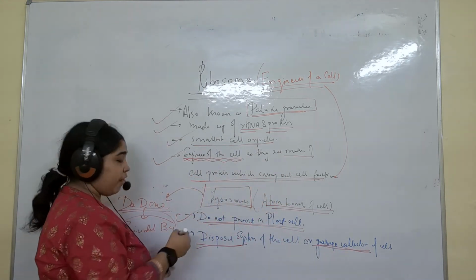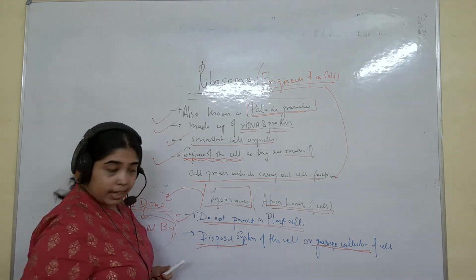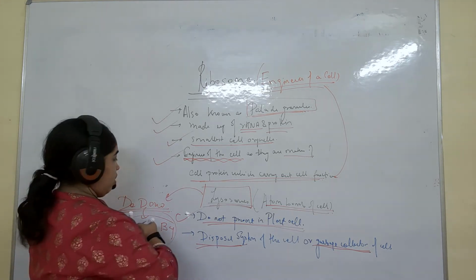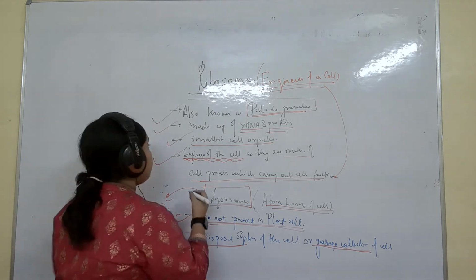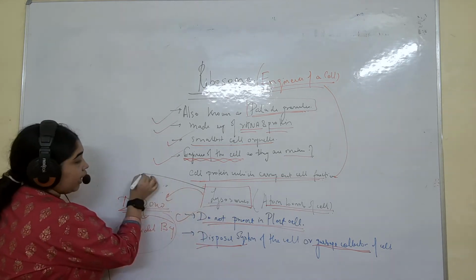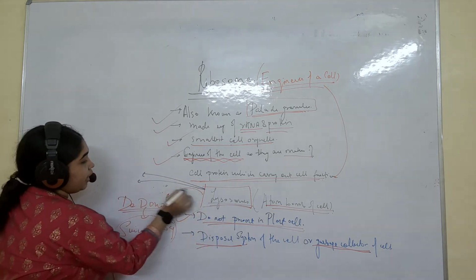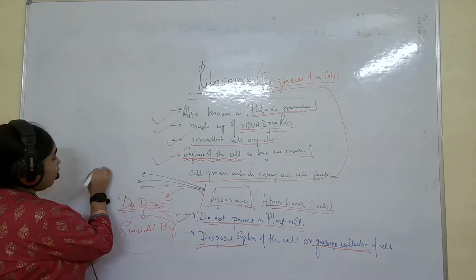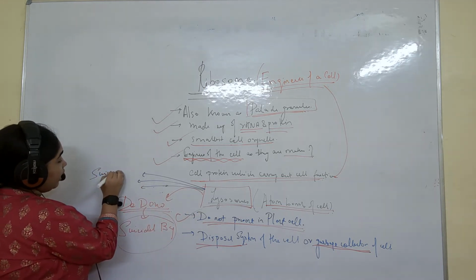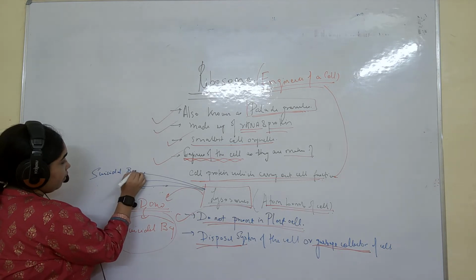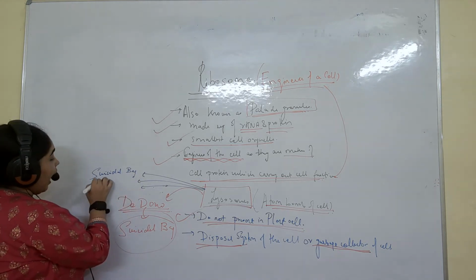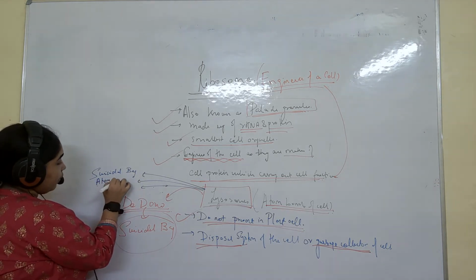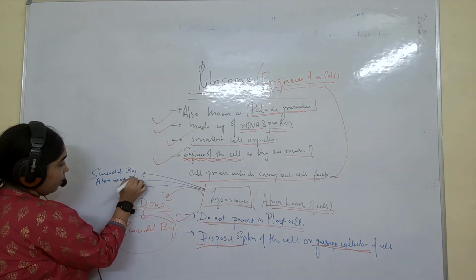So lysosome is called by various names. I'm writing the names in one place for you, it will be helpful. Lysosome is called by three names. One, suicidal bag. Second, atom bomb of the cell.